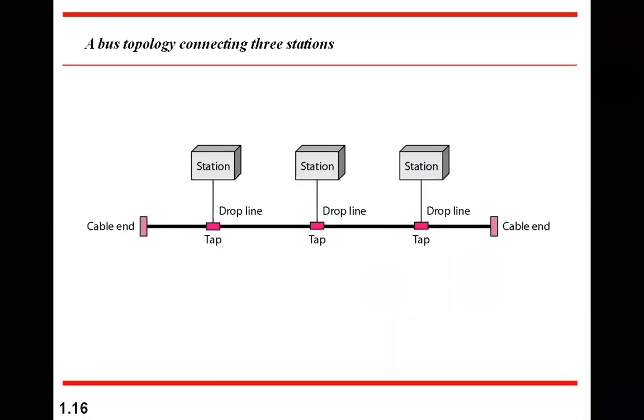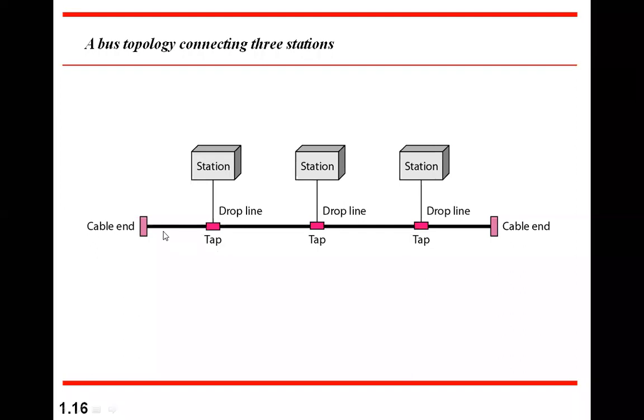Now coming to the next type of topology, that is bus topology. Here there is a link, like a bus route or road, and all of them are connected to this bus.